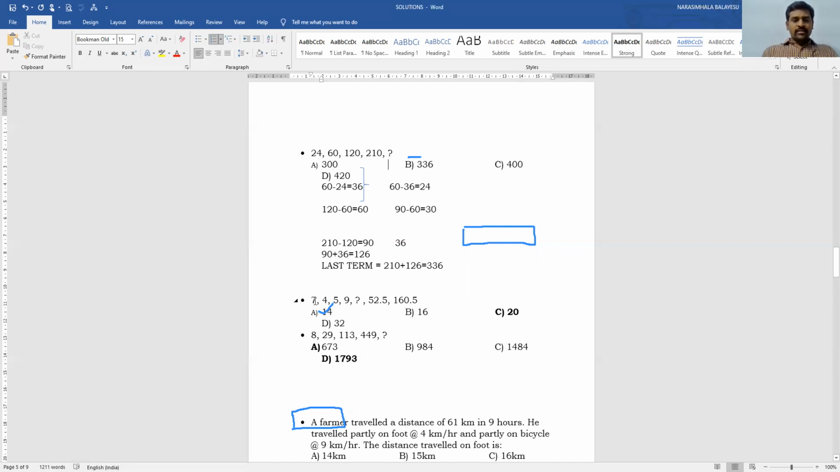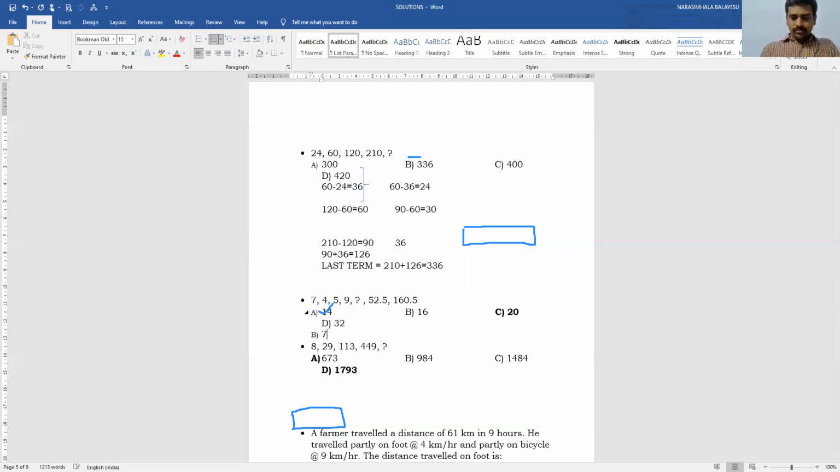Now 7, 4, 5, 9 and so on. 7 into 0.5 plus 0.5. 4 into 1 plus 1. 5 into 1.5 plus 1.5. And the multipliers are first 0.5, then 1, 1.5, 2, 2.5 and so on. So here, how did I get the first value? I got the first value like this: